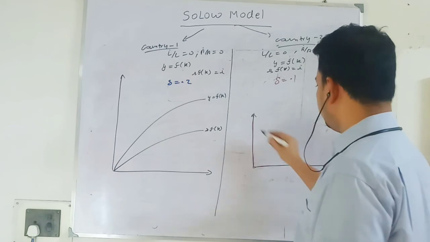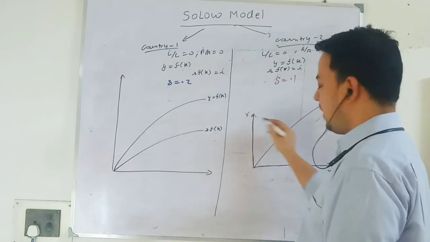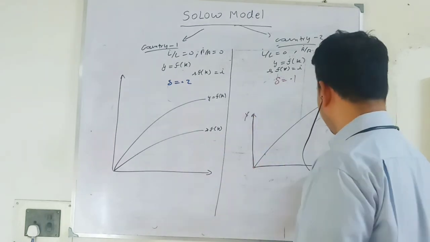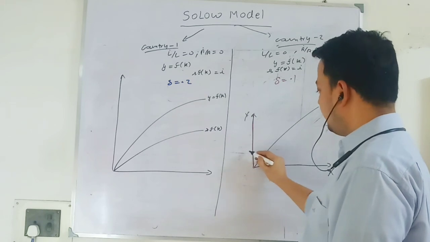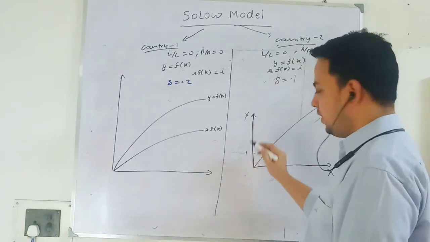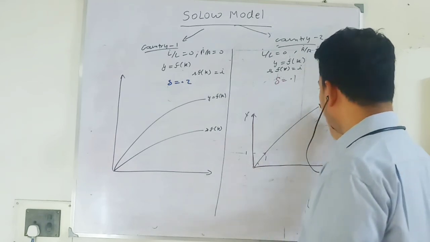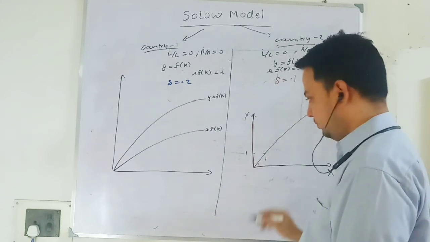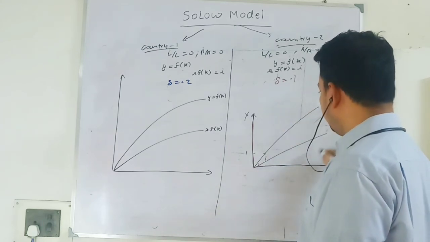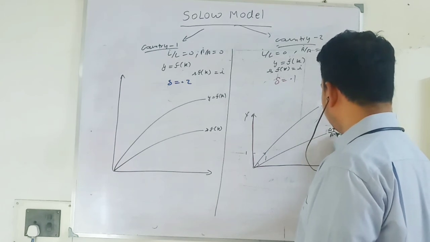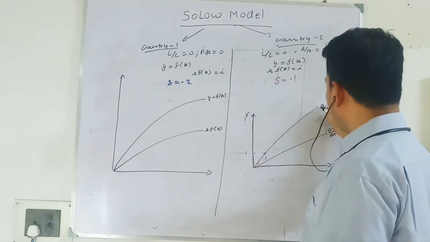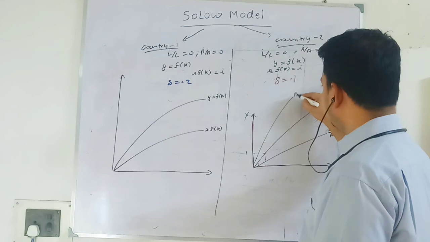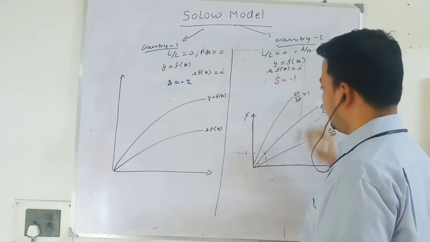So you have the y-axis, x-axis, and a 45 degree line, dividing both axes equally. If x value is 1, y value will be 1; x value is 2, y value will be 2. So this is the 45 degree line, for those who know mathematics. Here y equals x, so you have a slope of 1. Below it you have a slope of less than 1, where delta y by delta x is less than 1. On the line delta y by delta x is equal to 1. And any line above this 45 degree line, delta y over delta x is greater than 1.